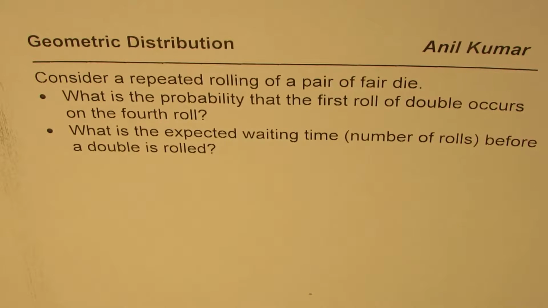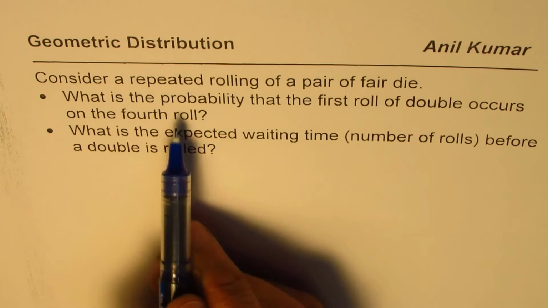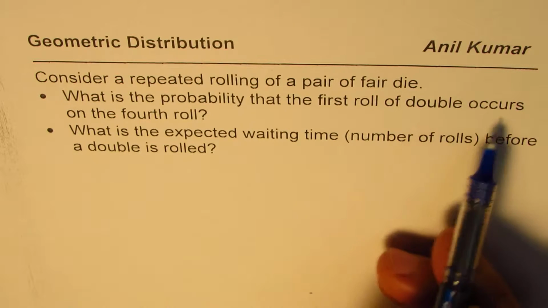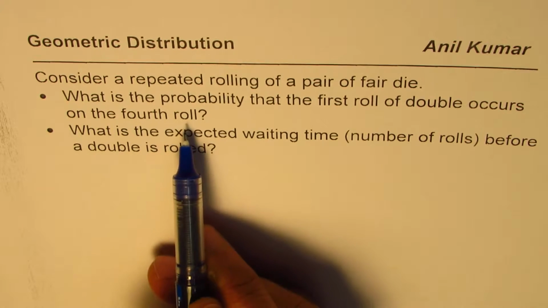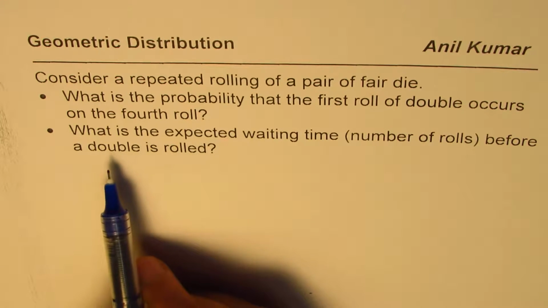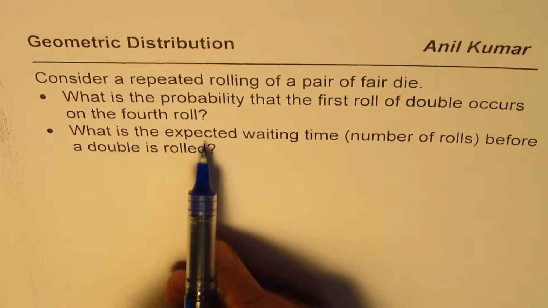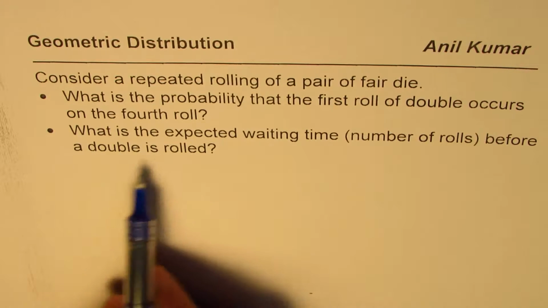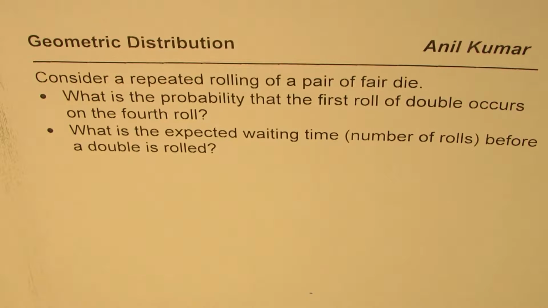The question here is, consider a repeated rolling of a pair of fair dice. What is the probability that the first roll of double occurs in the fourth roll? And the second part is, what is the expected waiting time or number of rolls before a double is rolled? So these are the two questions which we need to do.